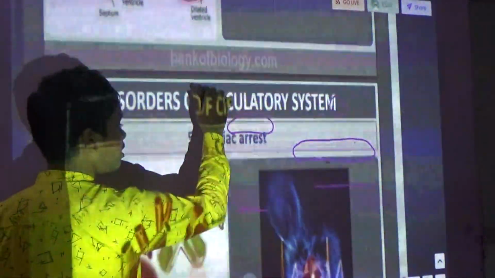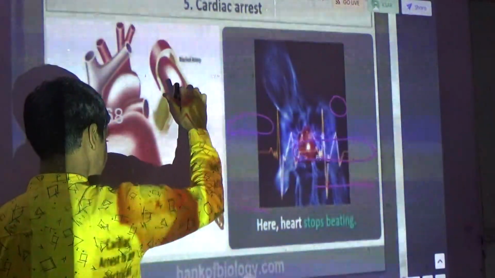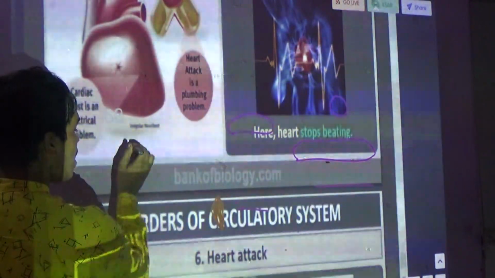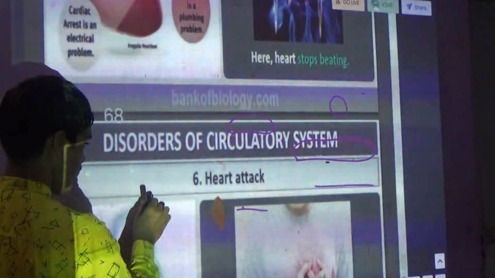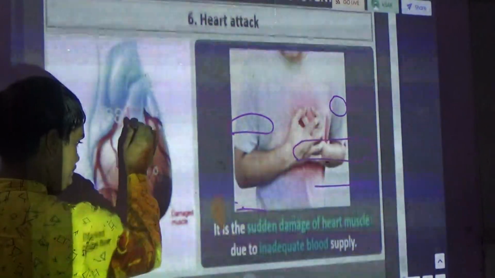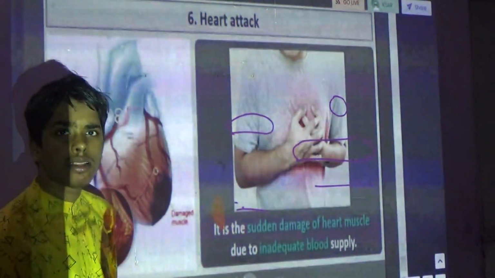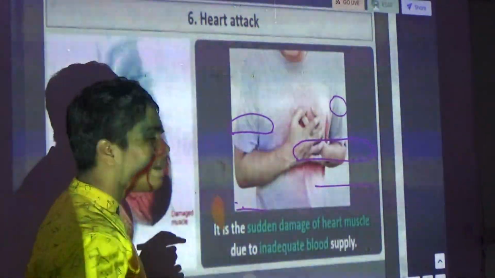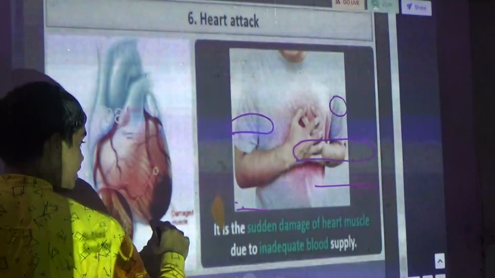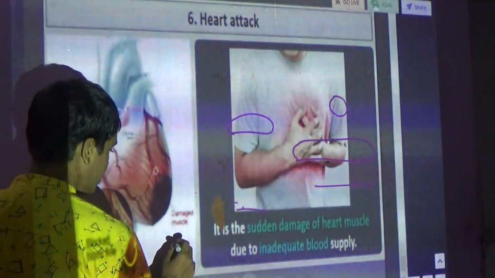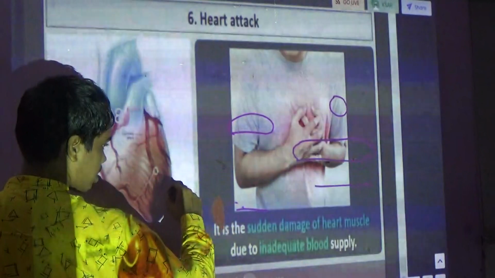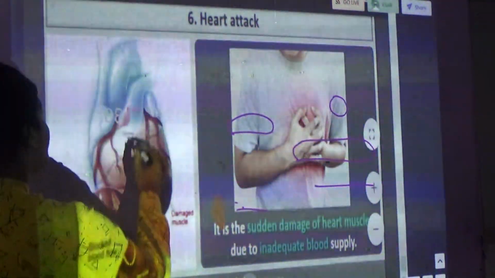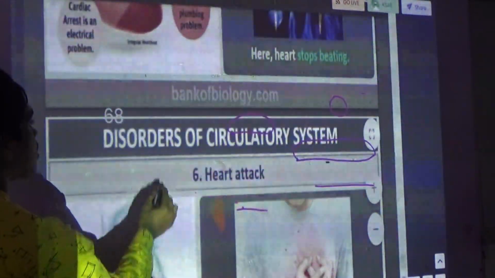Now the last one is cardiac arrest. Here the heart will stop beating. Now heart attack, the last. It is sudden damage of the heart muscle. The heart muscle gets damaged because the blood supply is lost. I think we have completed this lesson. Okay, we have completed this lesson.